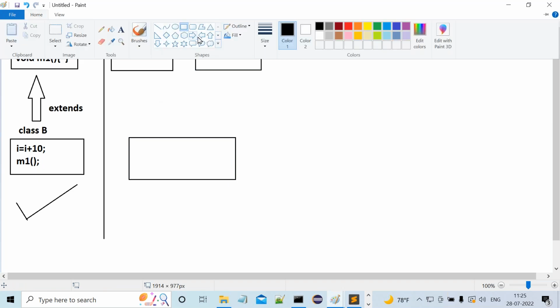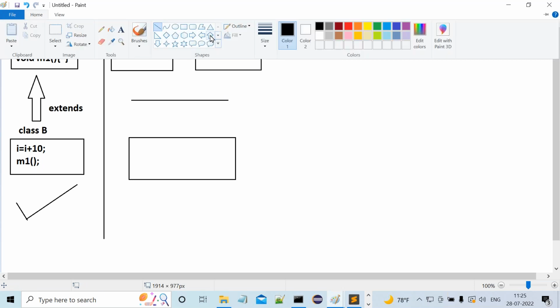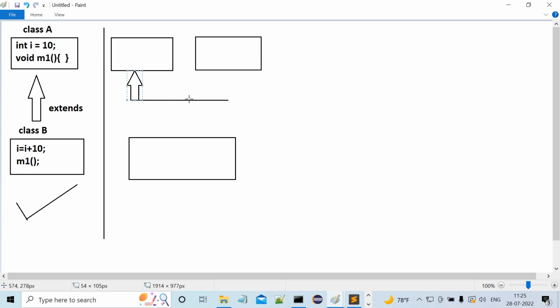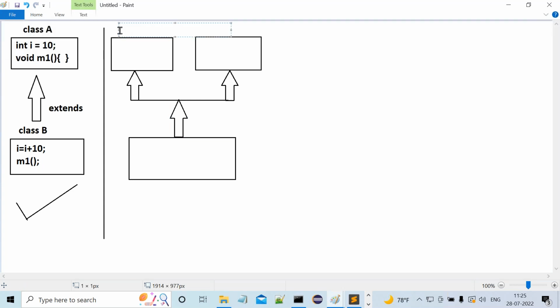Now let me establish those relationships also. Here we will provide one arrow. Here we will provide another arrow. Now observe carefully all the arrow directions, all towards superclasses only. Now let me give labels for each and every class. This is class A, this is class B, and this is class C.